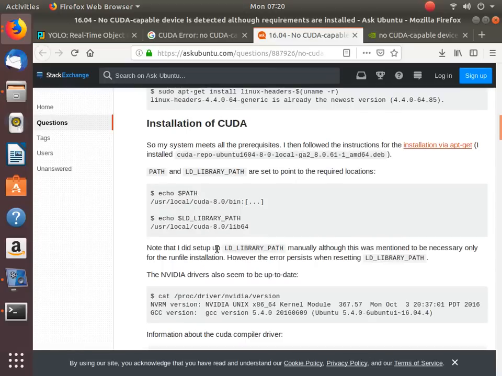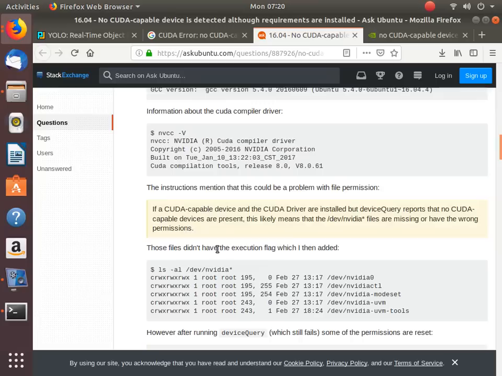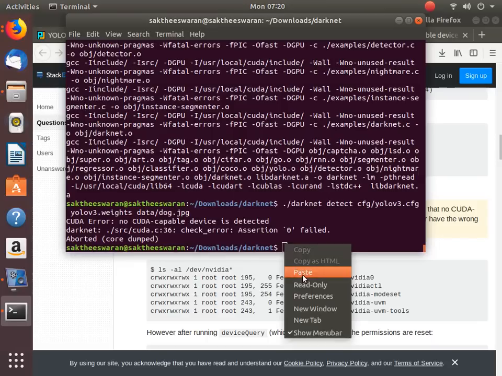The CUDA path we have just installed, the drivers have to be updated. So we have just installed the CUDA, but still it is not detecting it. The problem is that the CUDA here must be detected. So actually we have installed the CUDA, it is showing up.